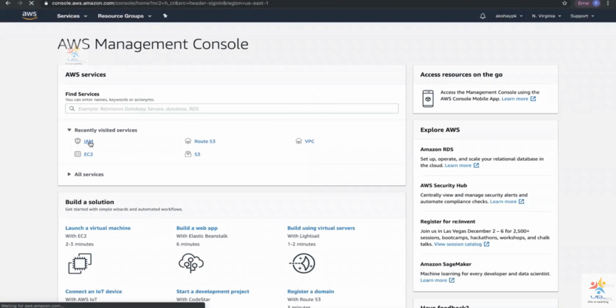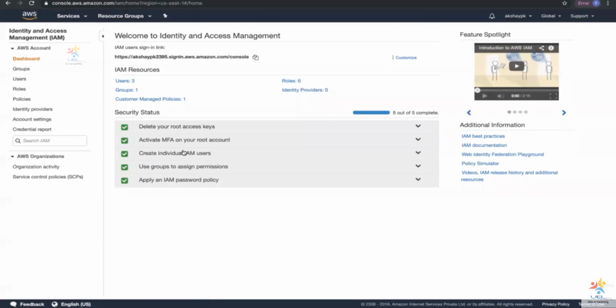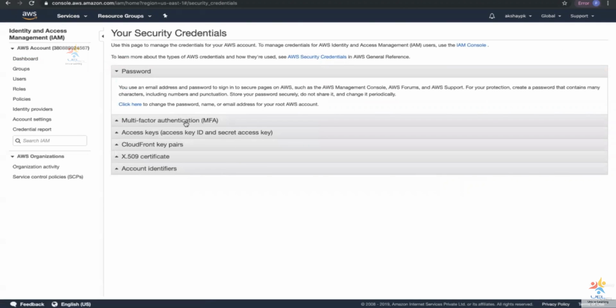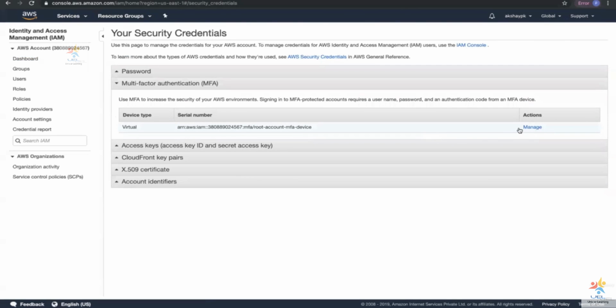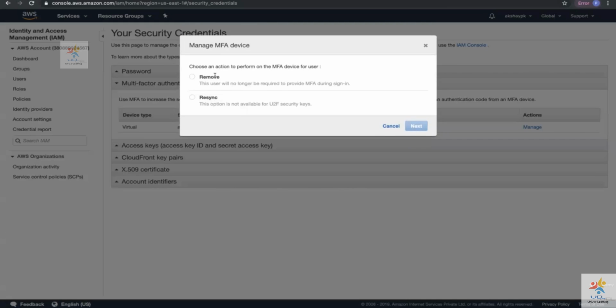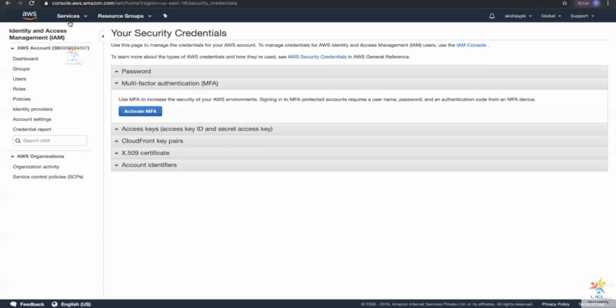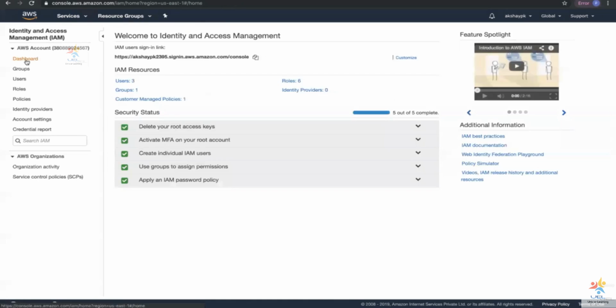Okay. So right now I'm going to disable MFA because I don't want to have it enabled for the root account each and every time. So I'm going to click on activate MFA, manage MFA, click on MFA, click on manage, and then click on remove. Automatically MFA is removed. So the next time I'll be logging in only with my username and password and not with a 6-digit code. Okay. So that's all it is, and it wraps up our IAM session for today.